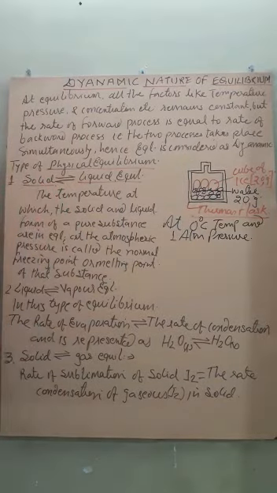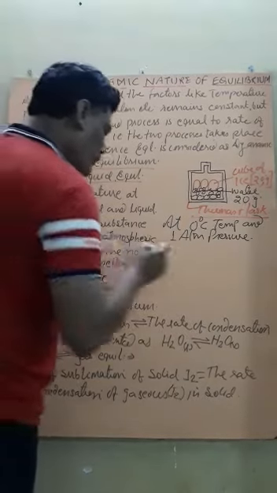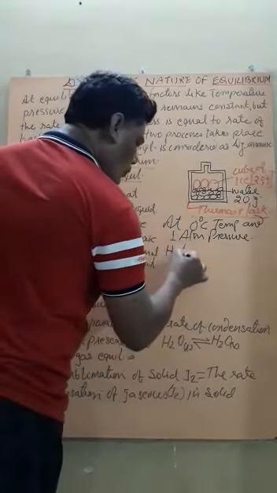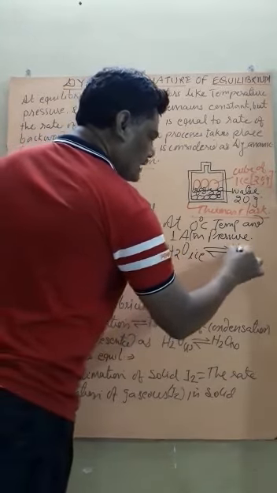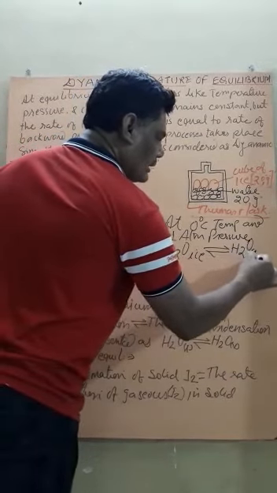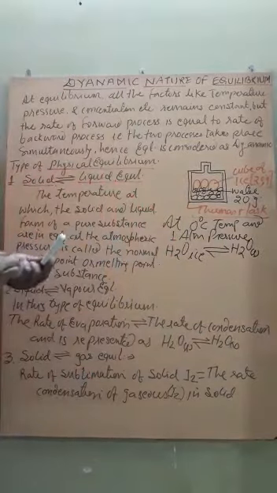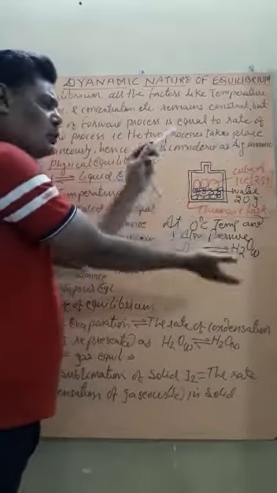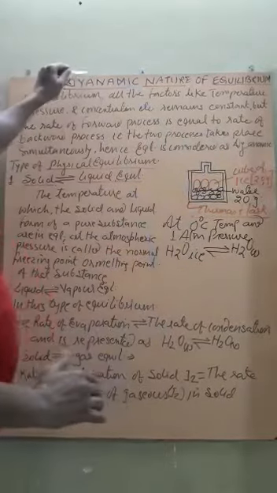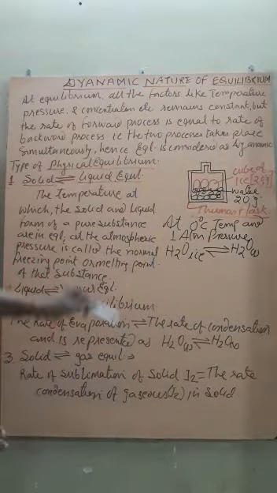Thus we can say that H2O ice and H2O liquid are in equilibrium. Since they are continuously changing into each other, we call it dynamic in nature.